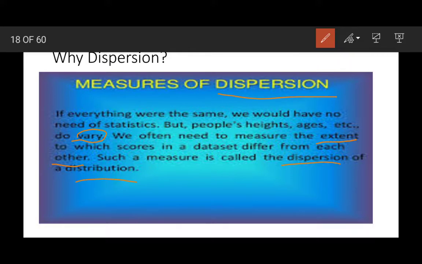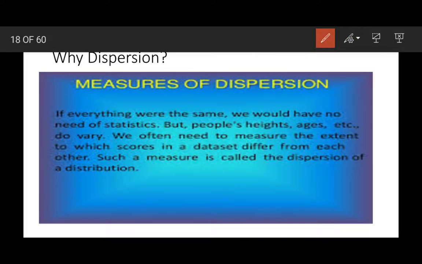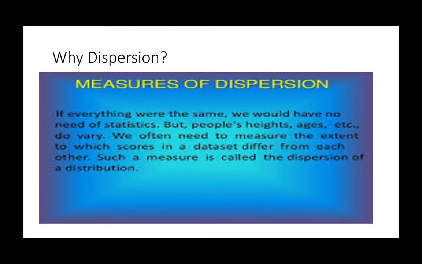Whenever there is a variation in height, weight, ages, or any type of data, if the data varies, then we have to measure the dispersion. We use this concept of dispersion to measure the scatteredness of data. So this is the reason why we are using dispersion.